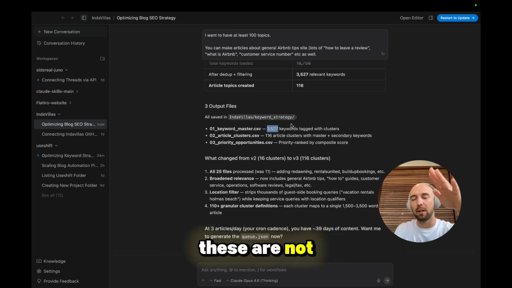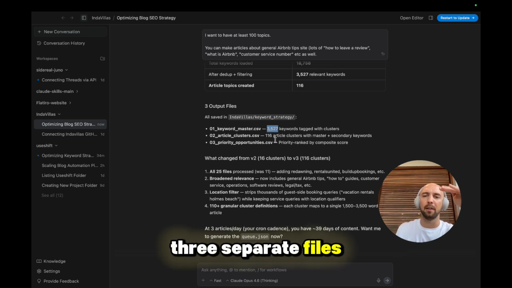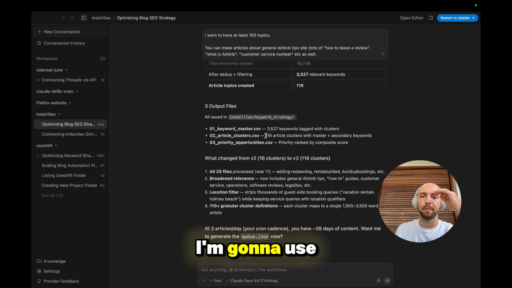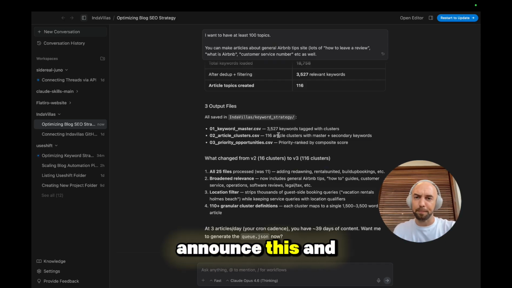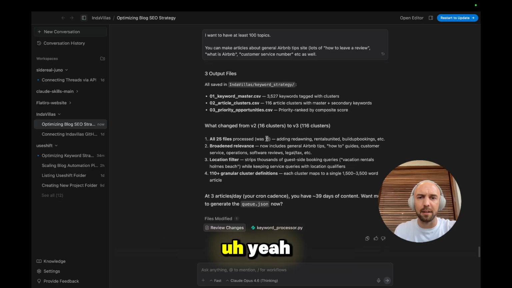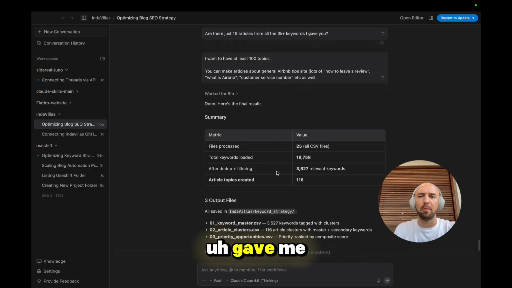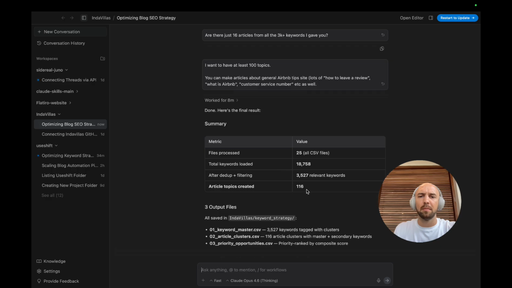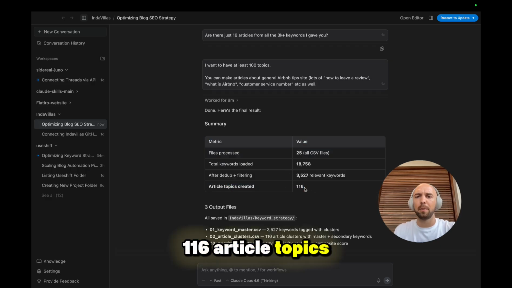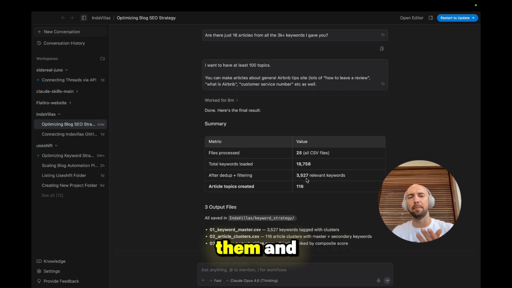Keep in mind, these are not all the keywords. I have like 3 separate files. I'm gonna use one after another when I launch this. And yeah, so here it gave me article topics, 116 article topics with around 3,500 keywords in them.